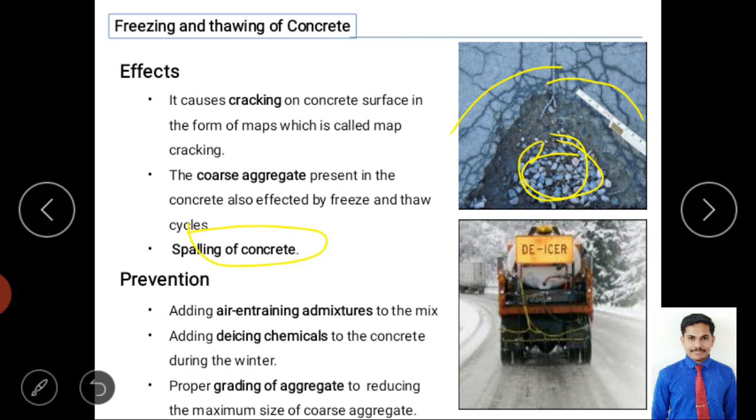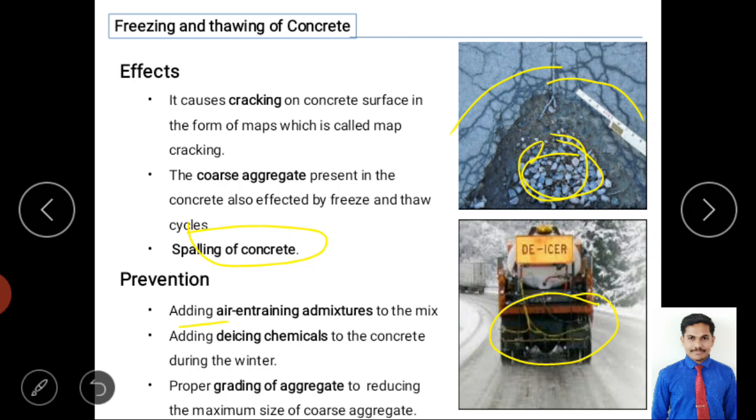The next point is adding de-icing chemicals. De-icing chemicals are mainly used to melt ice. For example, you can see in the image, it is a road. These kinds of roads are found in low temperature areas. Because of low temperature, there is snowfall and low temperature on the surface of the concrete road.